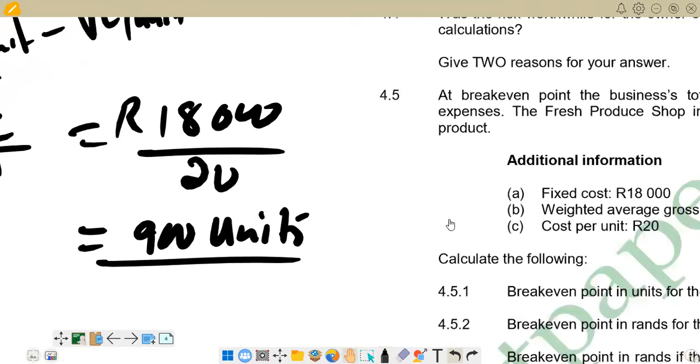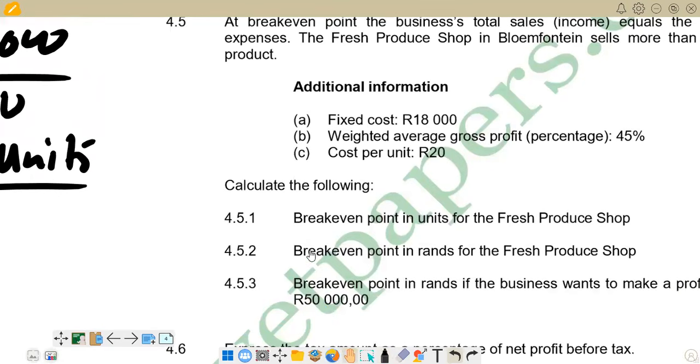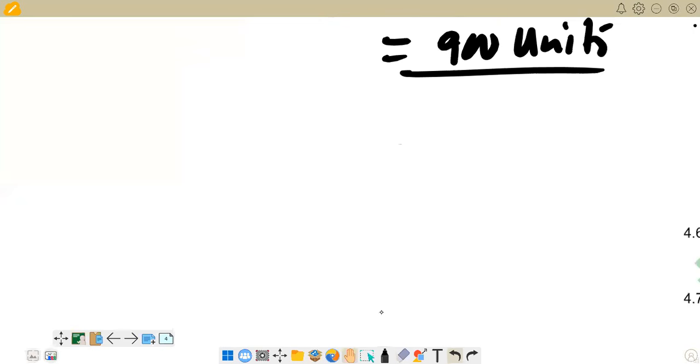Then the next question is asking us to calculate the break-even point in rands for the fresh produce shop. So this is the break-even point in the value of money now, not in units. We can see the formula again.